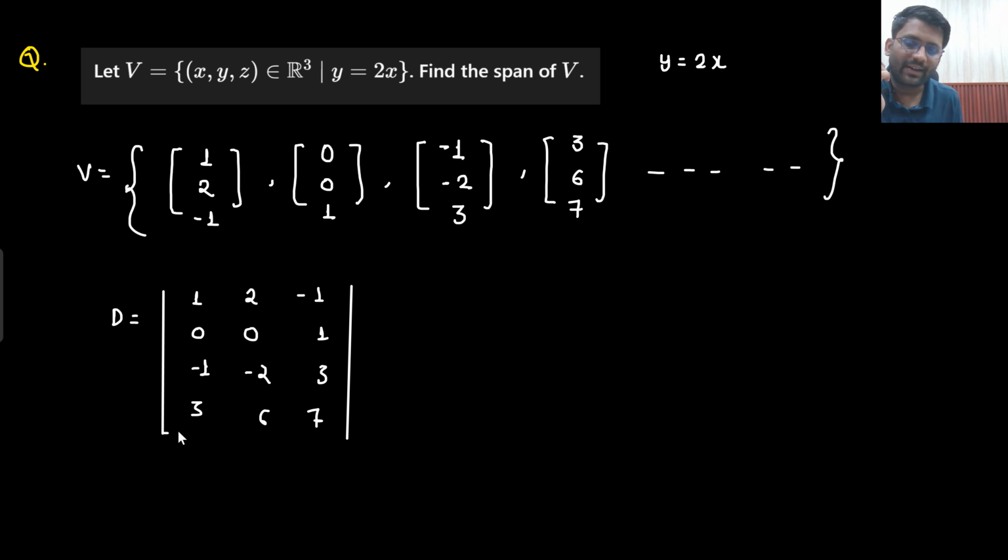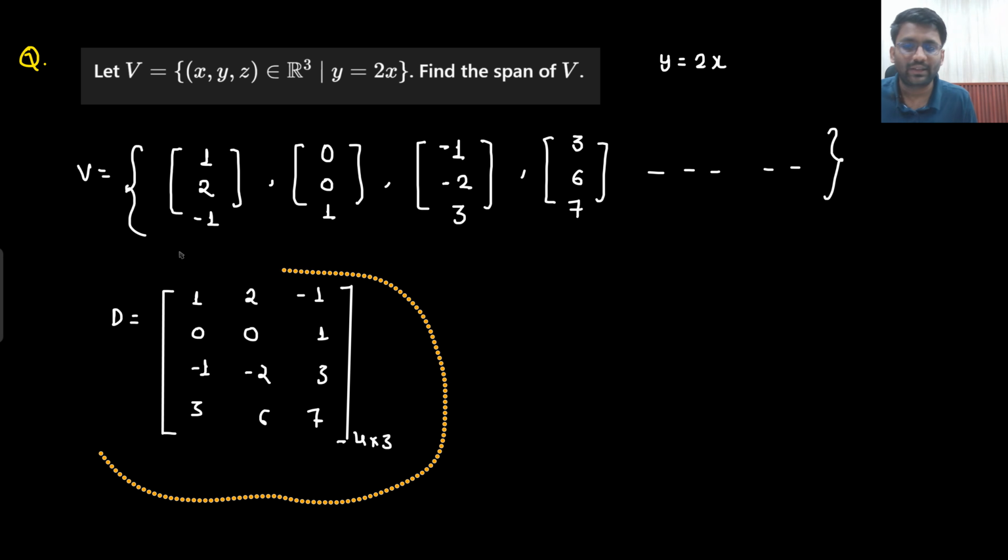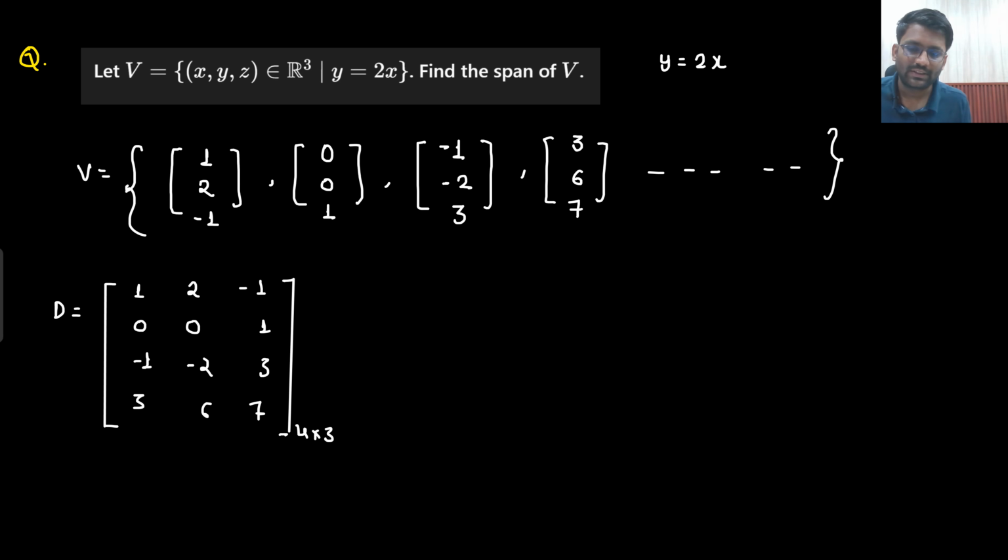Sir, the maximum rank that I can get is 3. But will I get the rank 3? Maximum possible is 3. Why is that so? Because sir, 4 rows are there, 3 columns are there. But will I get the rank to be 3? Let's check that out. You will see something interesting, that sir, rank is not coming out to be 3. Why is that so? Let's check it out.